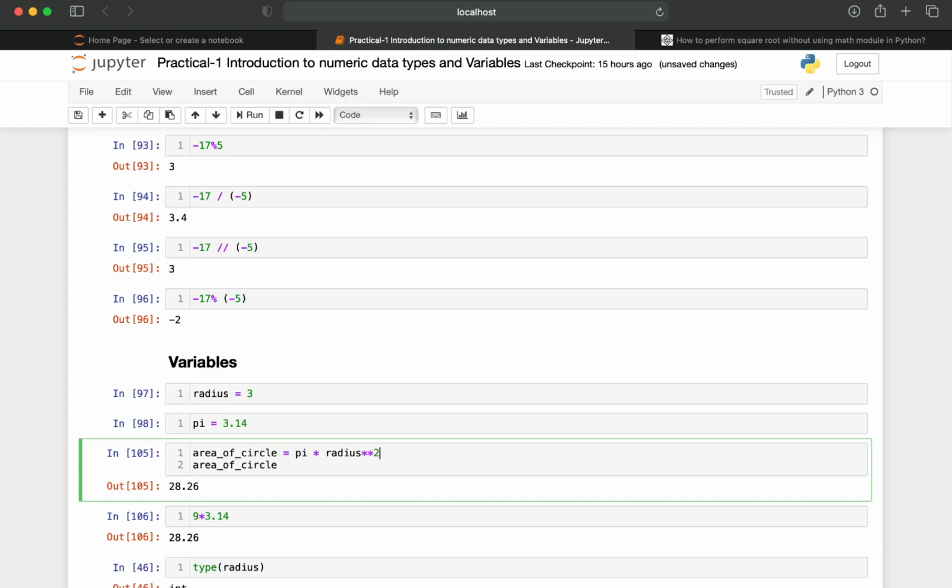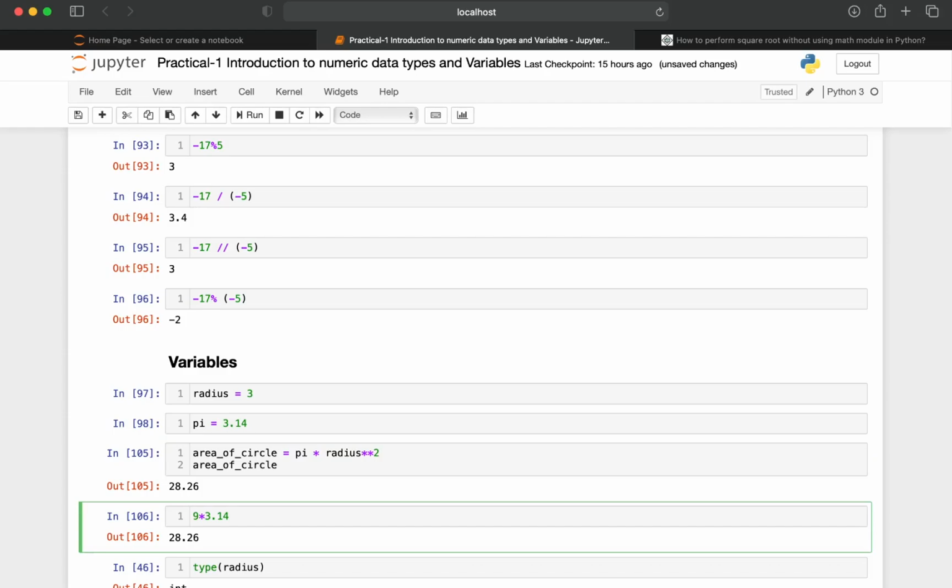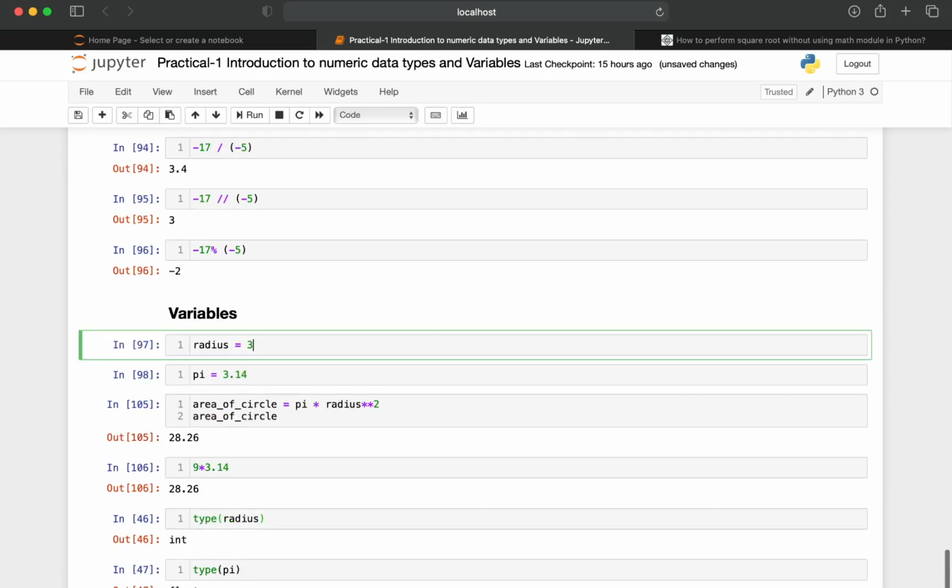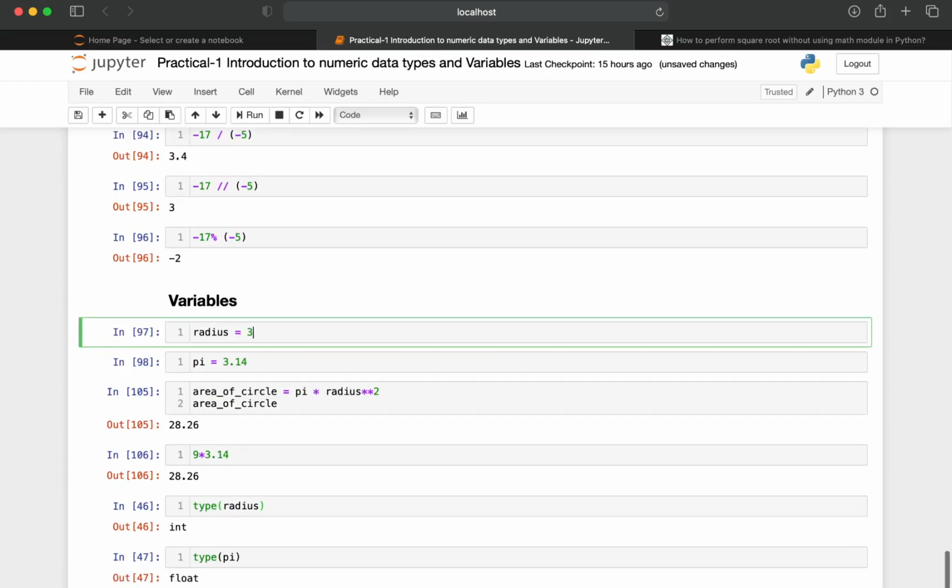So r squared, the squared value can be written as star 2. If it is a cube value, star 3. So according to the formula, pi r square, pi into radius squared, we are getting a value of 28.26, which is nothing but the area of the circle. Let us consider we have created a variable here and stored a value of 3. If you want to know what type of value we have specified, you can use the type function to do that.